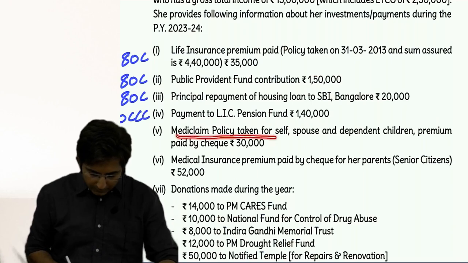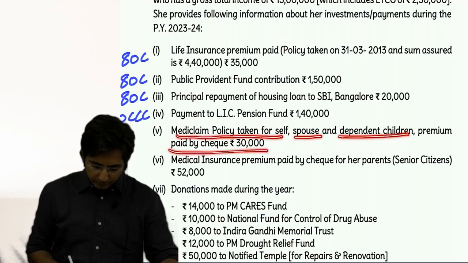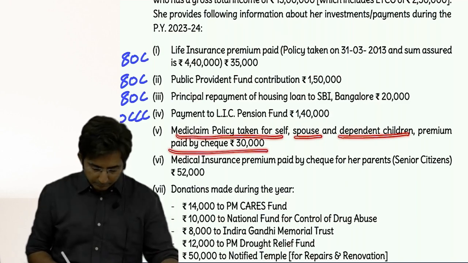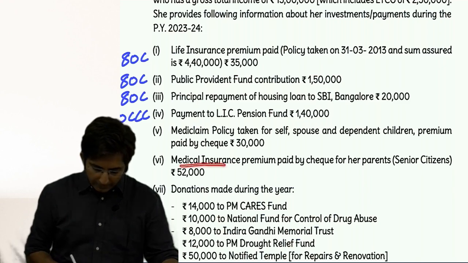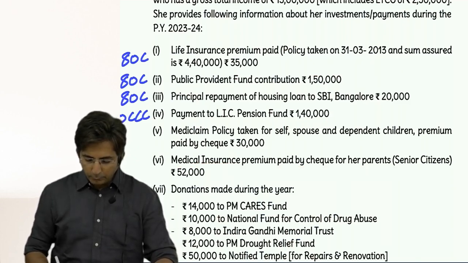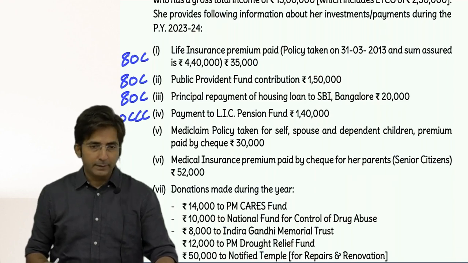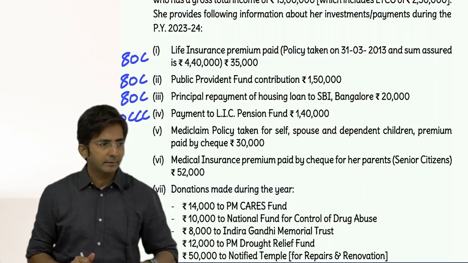Then Mediclaim policy taken for self, spouse, dependent children. All are eligible. Premium paid by cheque, so this will come in 80D. Then one more point: Mediclaim insurance premium paid by cheque for parents. They are given for parents separately. Even in the answer we take the deduction for parents separately.